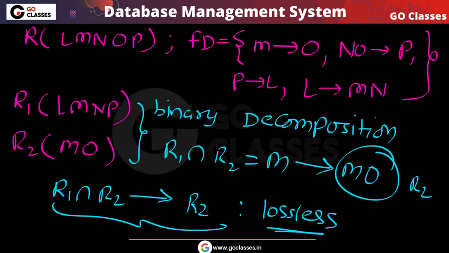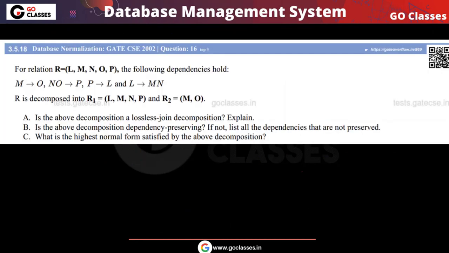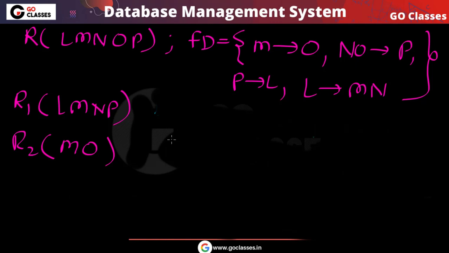Now let's see whether this same decomposition is dependency preserving or not. For dependency preservation, we need to find out which functional dependencies are applicable on R1 and which are applicable on R2. So what are the functional dependencies applicable on R1? On R1, you can notice L, M, N, P. We can see that L can determine MN, because we already know that L can determine MN.